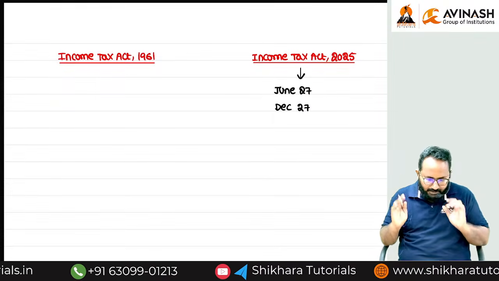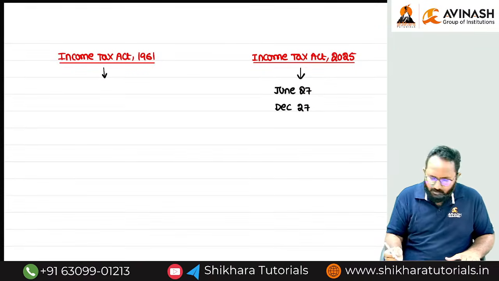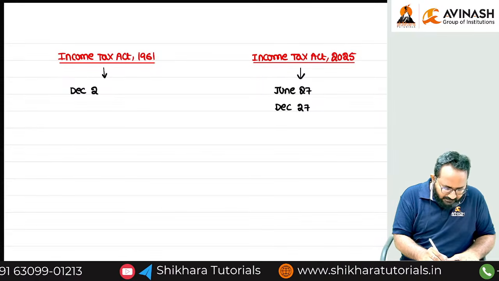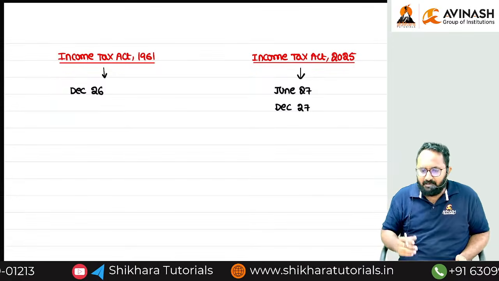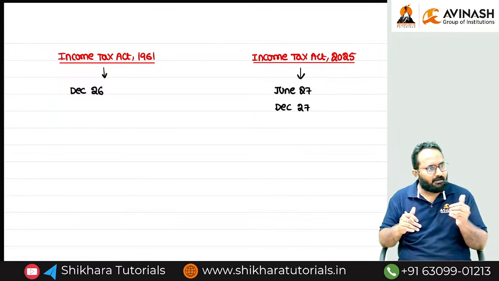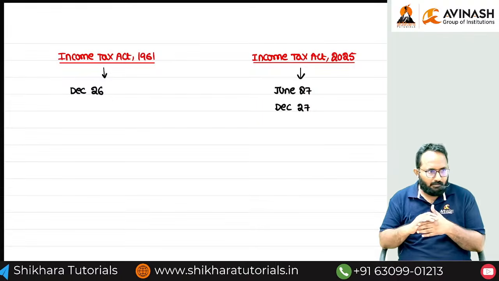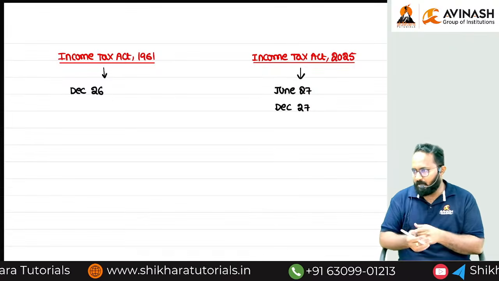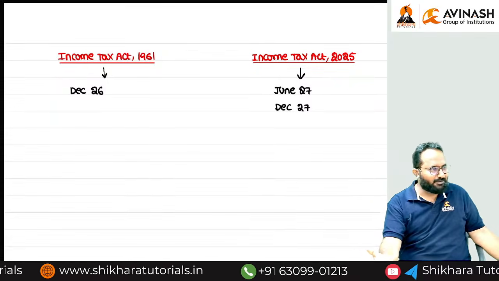Next, coming to the old act. If anyone is going to write the examinations in December 26, June 26 is already over. What is the upcoming attempt? December 26. Definitely they are going to learn the old act only. For this attempt only, many students will confuse each other, because you are with the new books, and in the same building, on the third floor, they are using the old act.